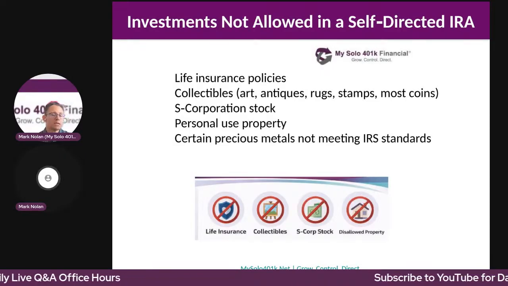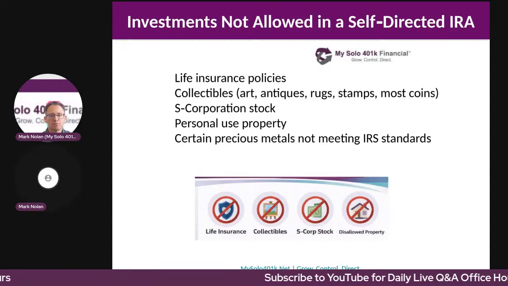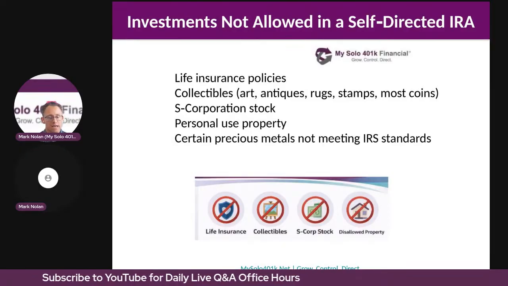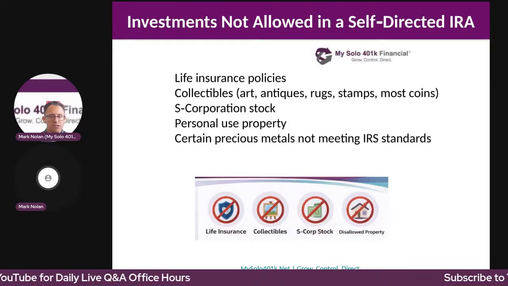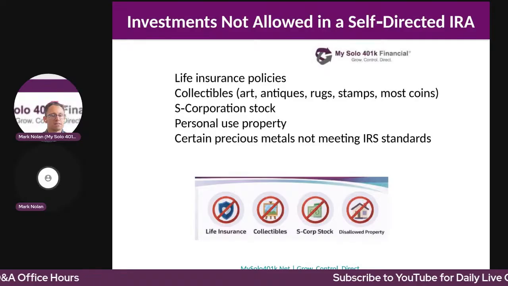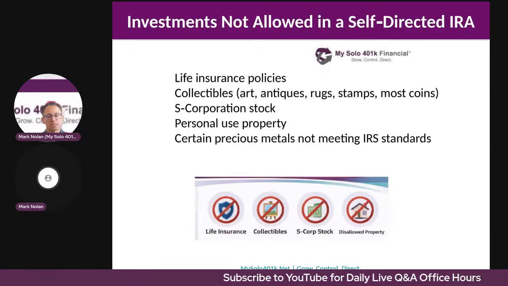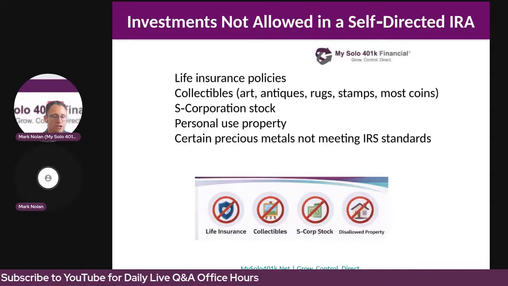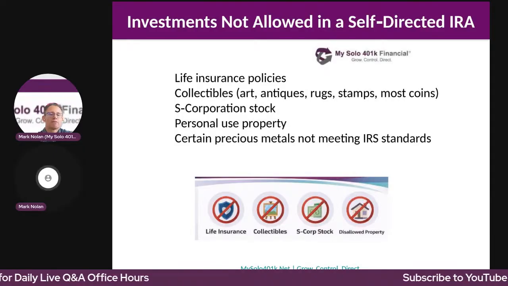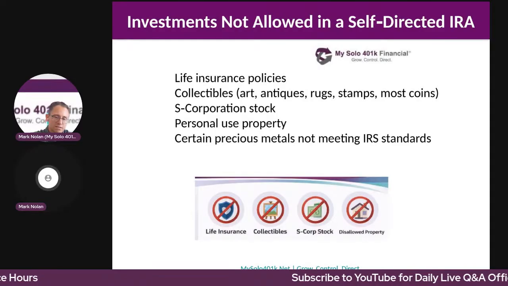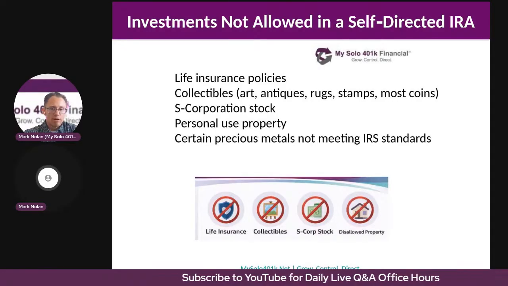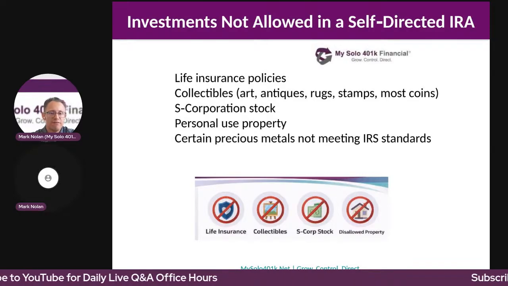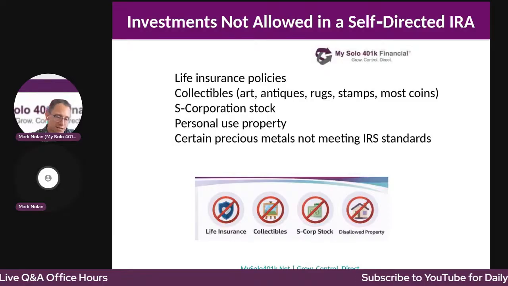Self-directed IRAs are popular because they allow investors to move beyond traditional investments like mutual funds and stocks, and instead invest in alternative investments like real estate, private equity, promissory notes, cryptocurrency, precious metals, and other alternative assets. However, despite the flexibility, the Internal Revenue Code places strict limitations on what a self-directed IRA can invest in and how it can transact.